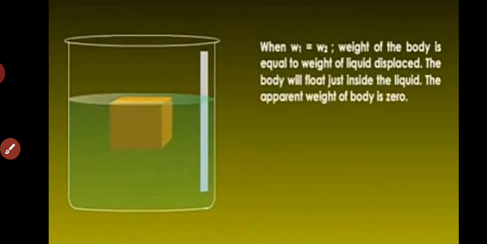Now this was the image of the condition of flotation when W1 is equal to W2. Here W1 can be considered as the weight acting downward and W2 can be considered as the buoyant force acting upward. So now the weight of the body is equal to the weight of the liquid displaced. This was all about the principle of flotation, and the body will float just inside the liquid with some fraction of its part above. The apparent weight of the body is 0 and we have calculated it.